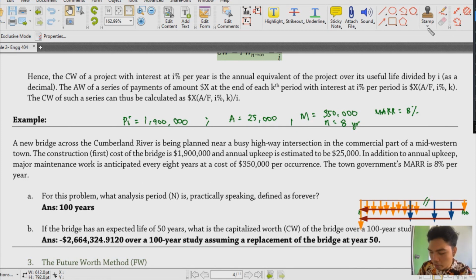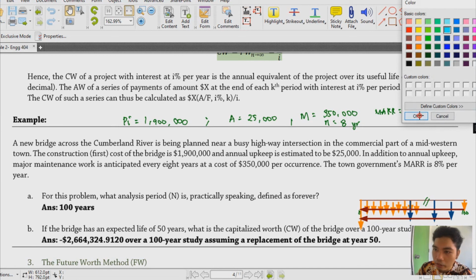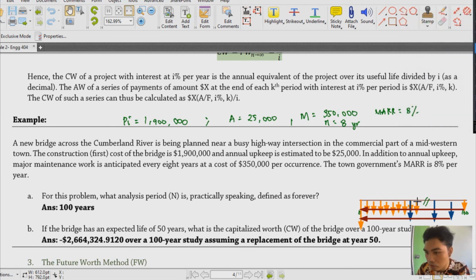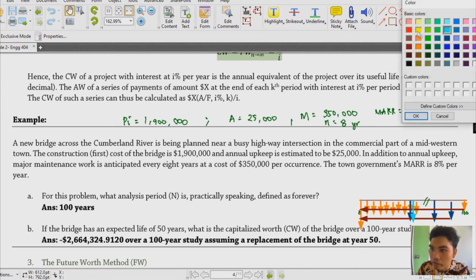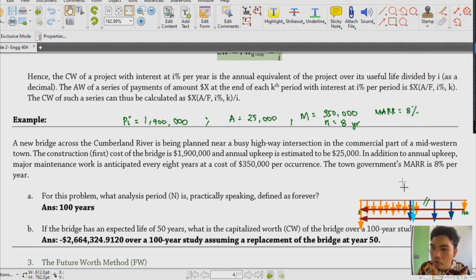And then, we also have to remember na since we're considering a 100-year period, and then after 50 years, meron tayong expected life lang na 50 years for the bridge. So, sa kalahati nung time frame nito, we have to make sure na we add another investment cost. So, let's have it here na lang siguro. And then ibabalik din natin siya at the present time. Okay. So, yun yun. Nakalimutan ko siya kanina eh.